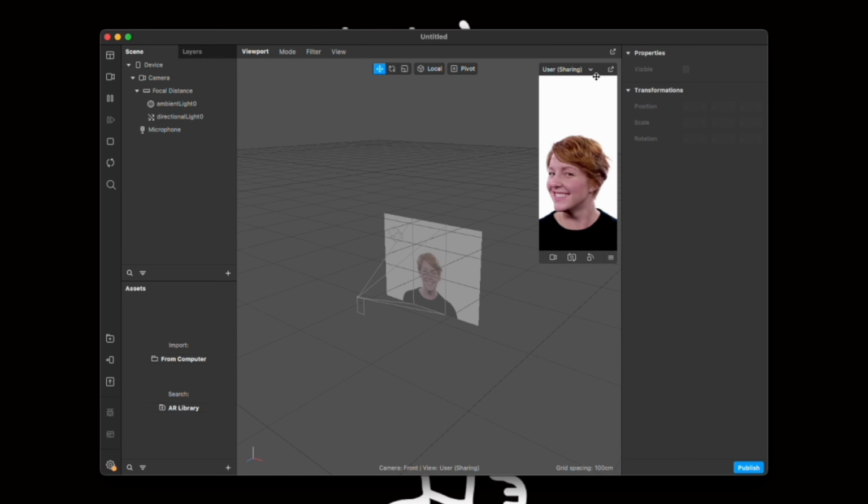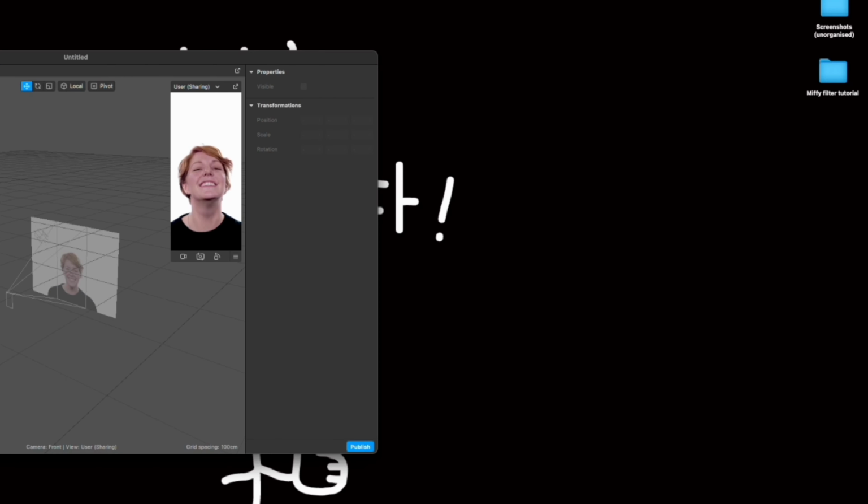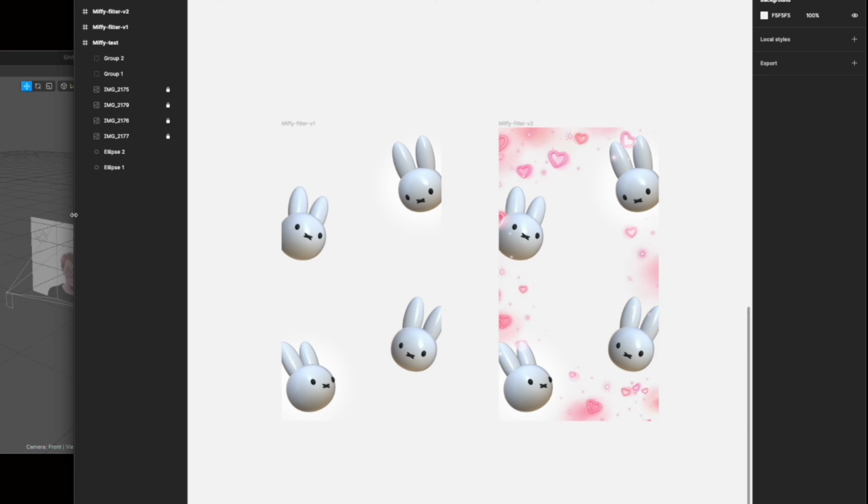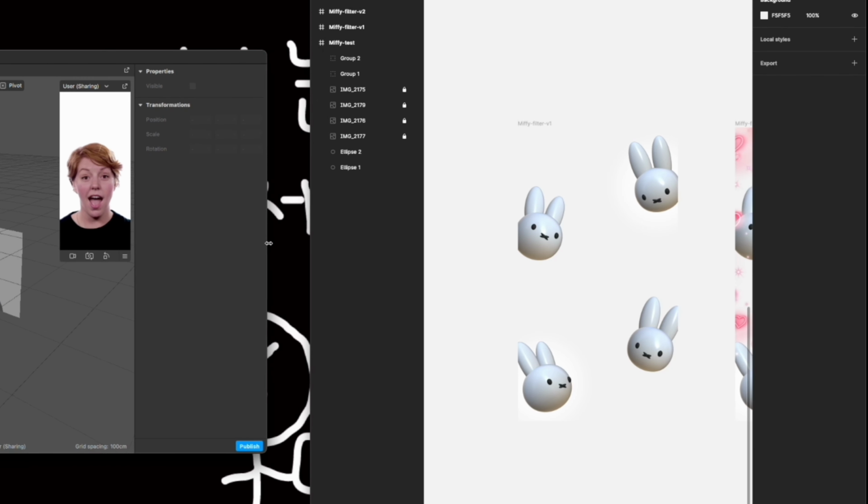The next thing that you'll need is your graphic, the graphic that you want to use for your filter. You can do it on Photoshop, you can do it on Figma, as long as you have a PNG or a JPEG file. That'll be very useful. But for me, I did mine on a mix of a few software.